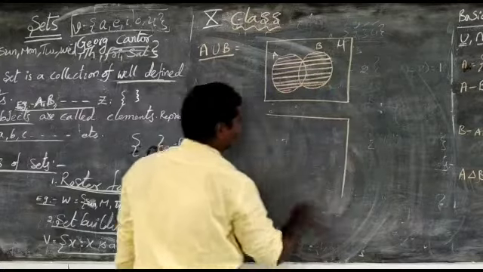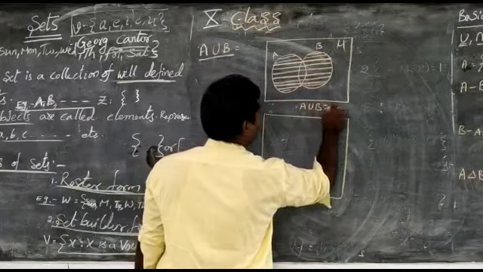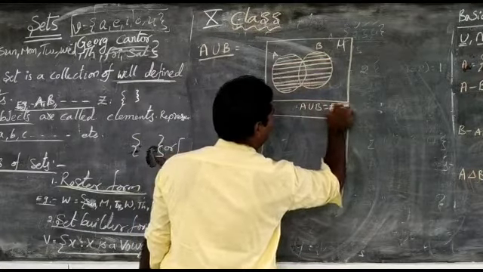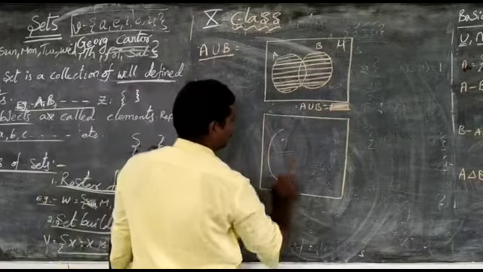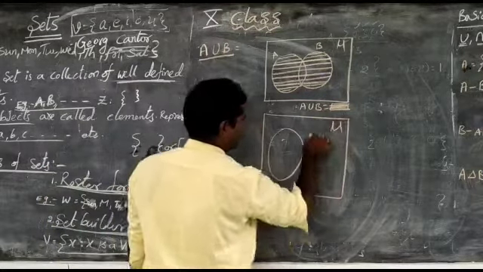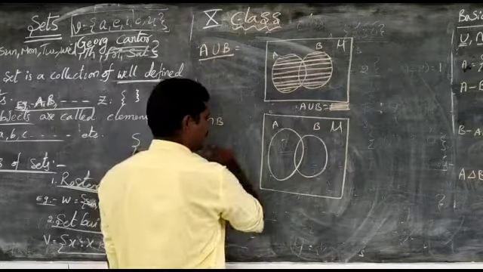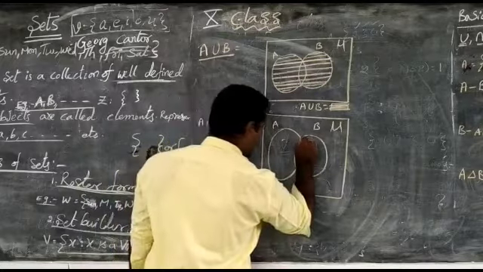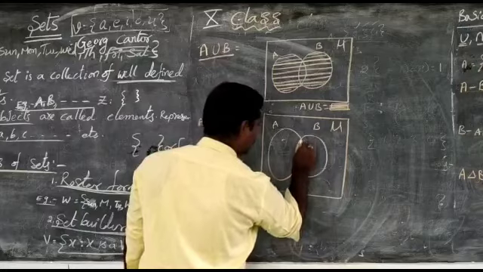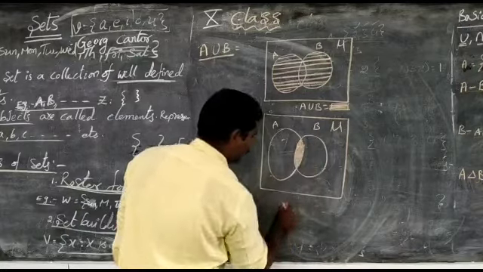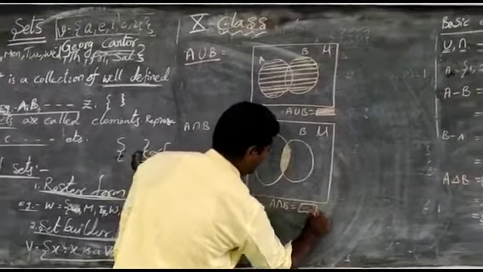This A union B is represented by the vertical lines. Now I am finding A intersection B. Again the same universal set and two sets A and B, identical circles, and A intersection B means only the common part. Now I am representing A intersection B as fully shaded.